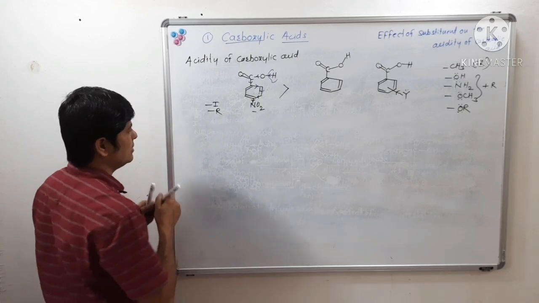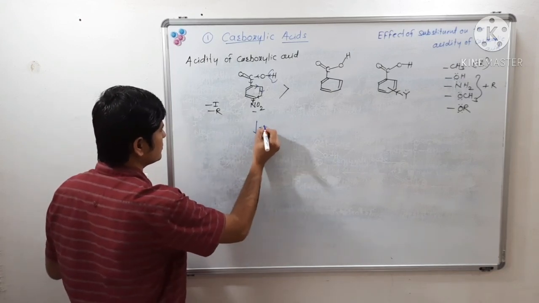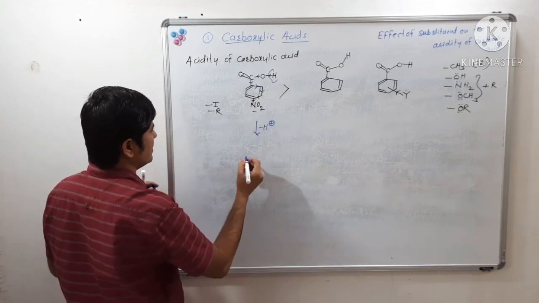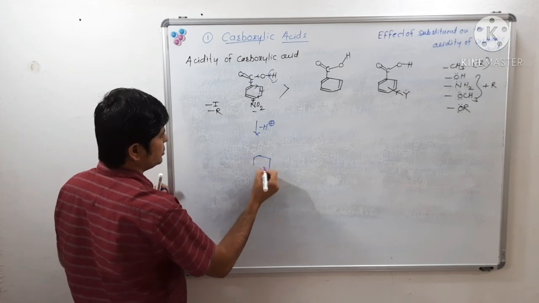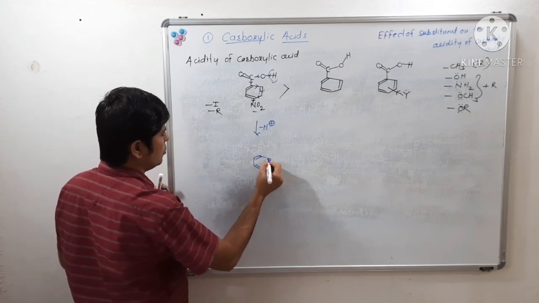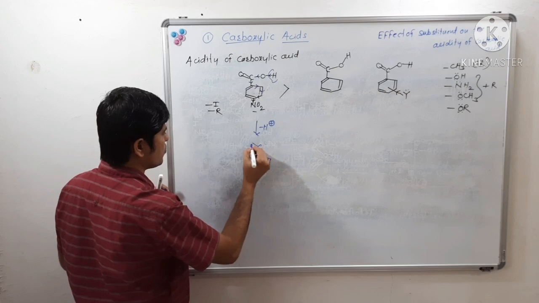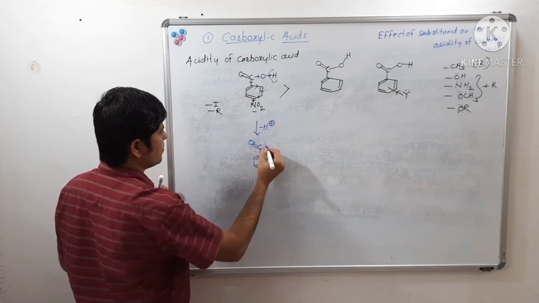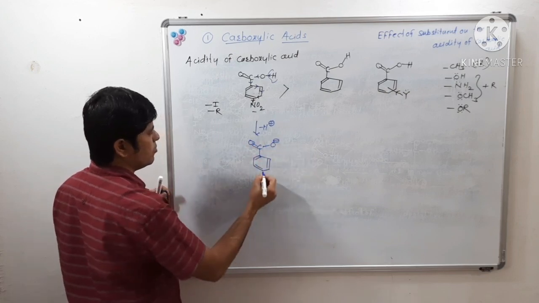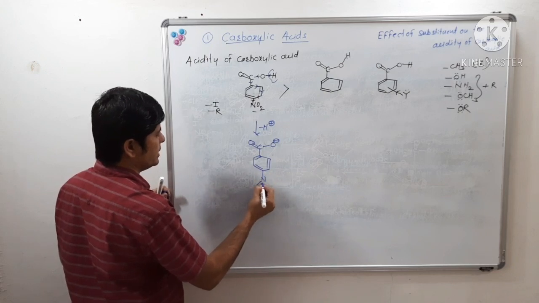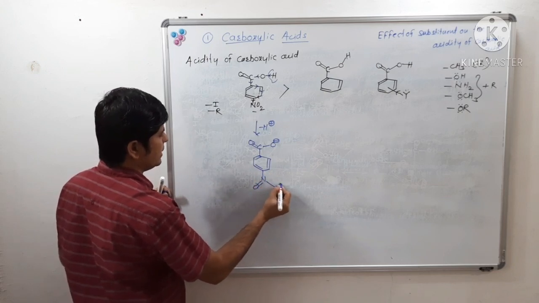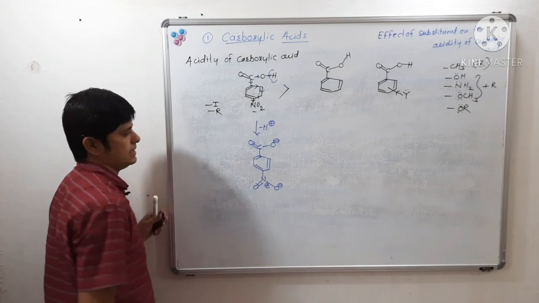Minus H plus. There will be formation of the conjugate base of para-nitrobenzoic acid.